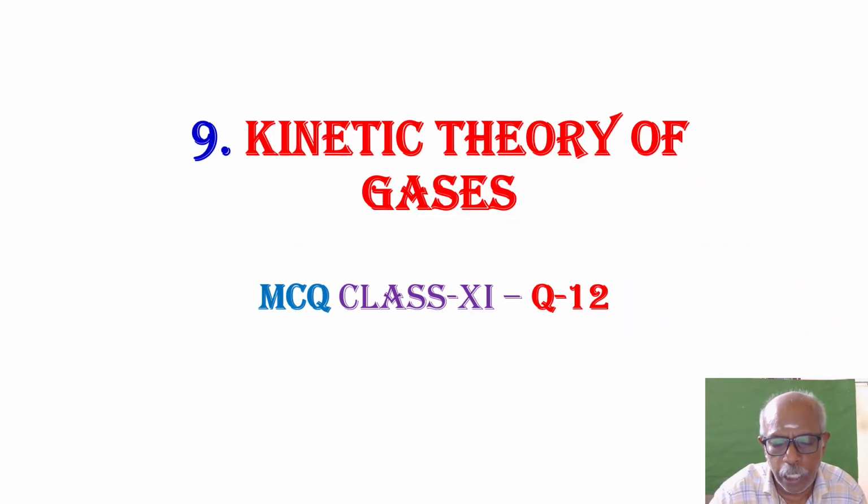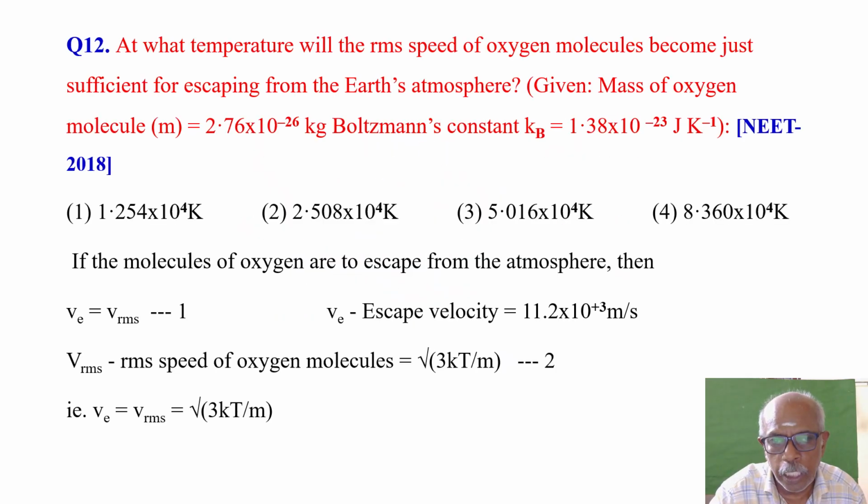In today's video, we are going to solve a multiple choice question from the chapter Kinetic Theory of Gases. This question has been asked in the NEET examination in the year 2018. Of course, an interesting question. At what temperature will the RMS speed of oxygen molecules become just sufficient for escaping from the Earth's atmosphere?